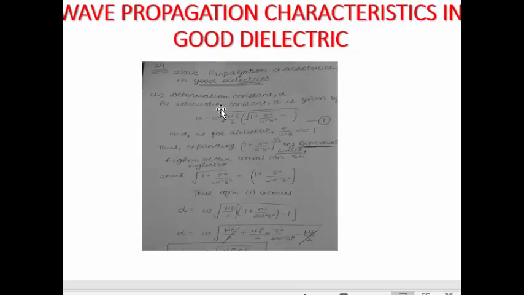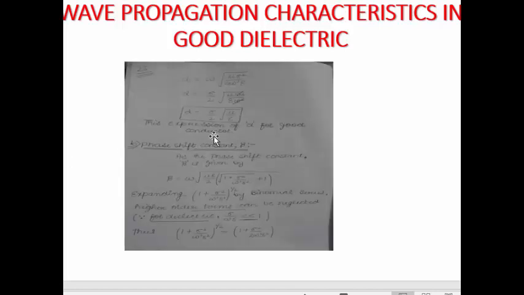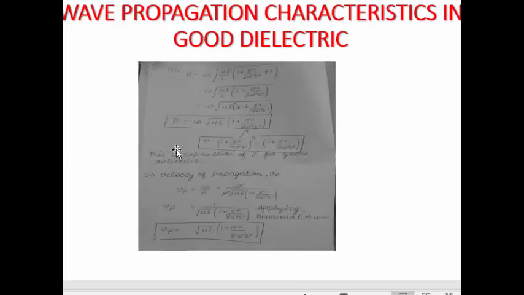Then in the wave propagation characteristics in good dielectric, we found alpha, that is the attenuation constant, which for the good dielectric is equal to sigma upon 2 into the square root of mu upon epsilon. And the phase shift constant, beta, for the good dielectric is, after applying the binomial theorem, omega square root of mu epsilon into 1 plus sigma square upon 8 omega square epsilon square.